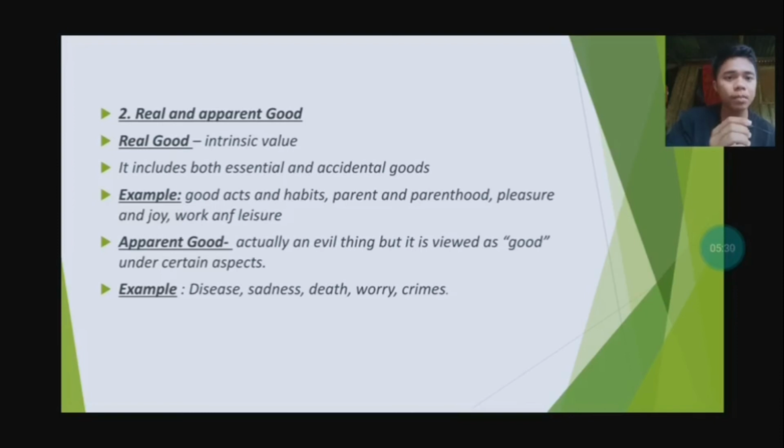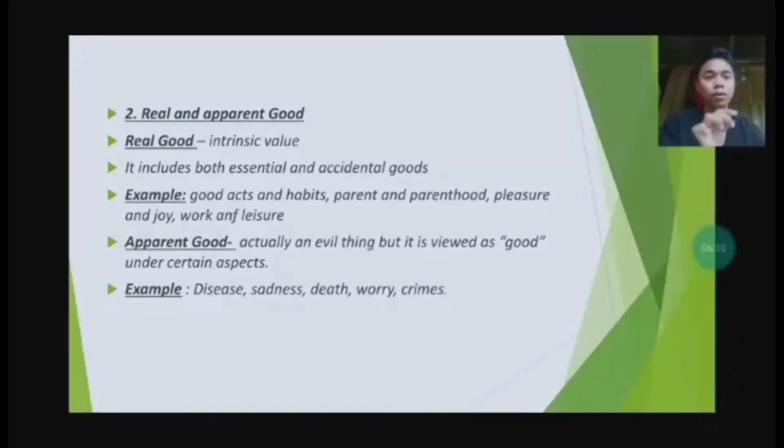Example, disease. You have a daughter or a son that suffers in sickness, but you have no money to buy medicine. So what you do is commit a crime. You commit a hold-up, but just to buy the medicine for your child who has a serious illness or needs an operation. That's why it's called apparent good. Even if what you did is wrong, it is evil, it is done for the purpose of a good. But it is still wrong.